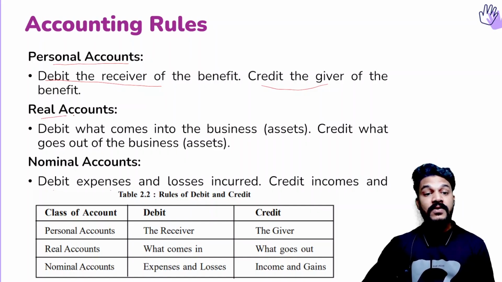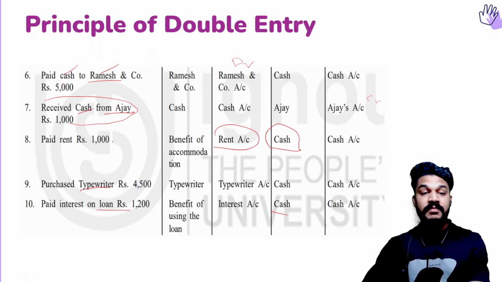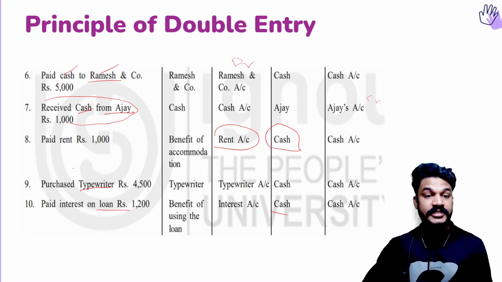The next is the rule behind real accounts. As we know, real accounts consist of assets, isn't it? So the rule is: debit what comes into the business, and credit what goes out of the business. So if you are buying machinery, see here we bought a typewriter.